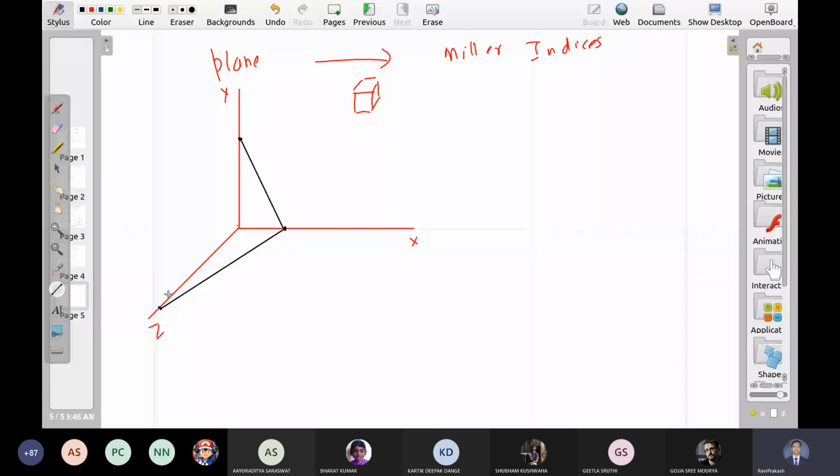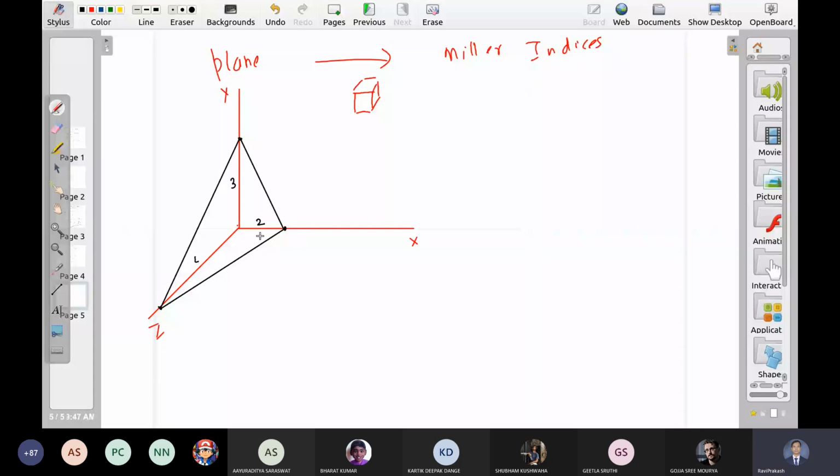So this intercept is equal to 2 unit cells, this intercept is equal to 3 unit cells, so 1 unit cell, 2 unit cells, 3 unit cells. Okay.